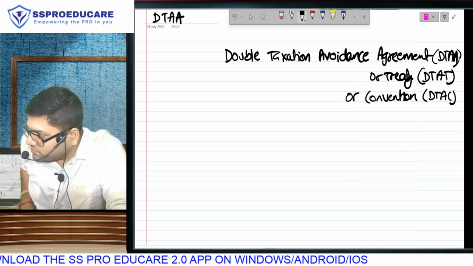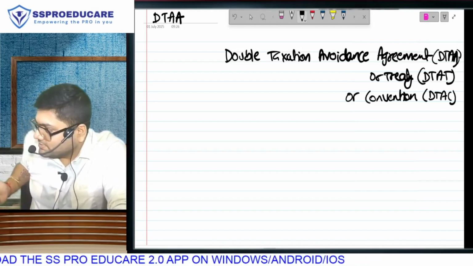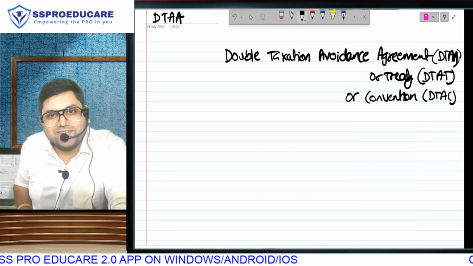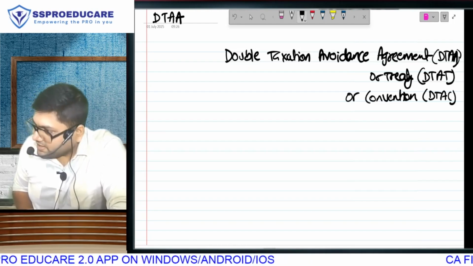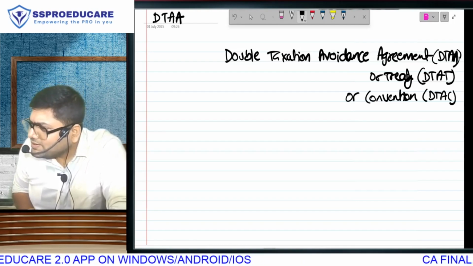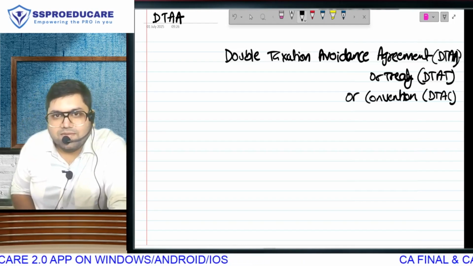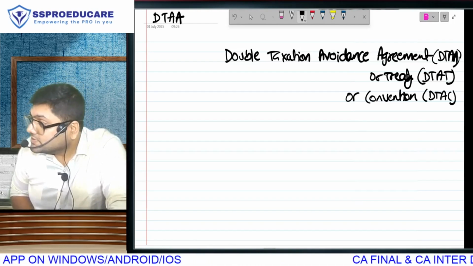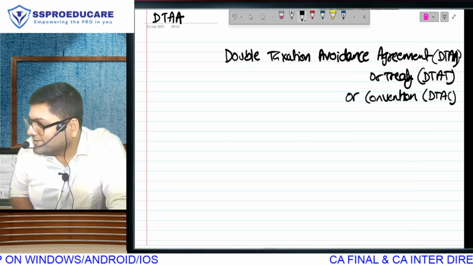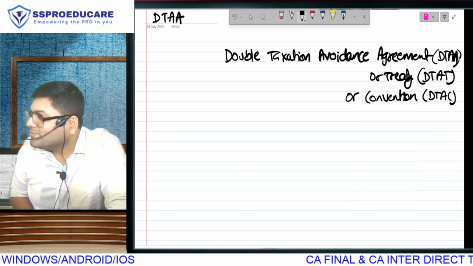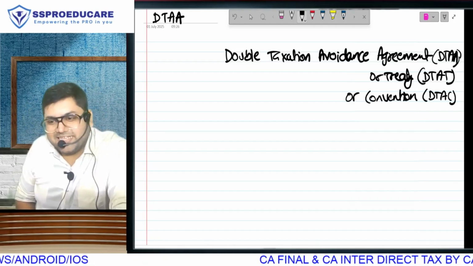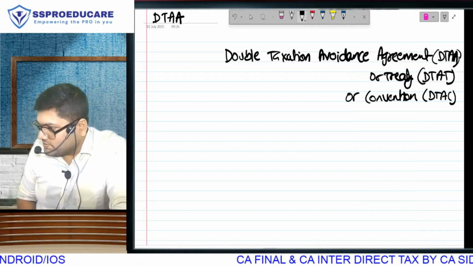Can one person have two names? You know Virat Kohli is also known as Chiku? Can one person have multiple names? Answer, sir. He again said something. So treaty is also known as convention, is also known as agreement.